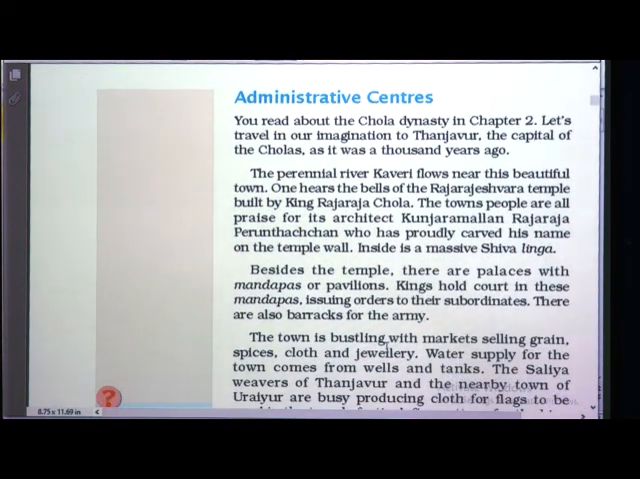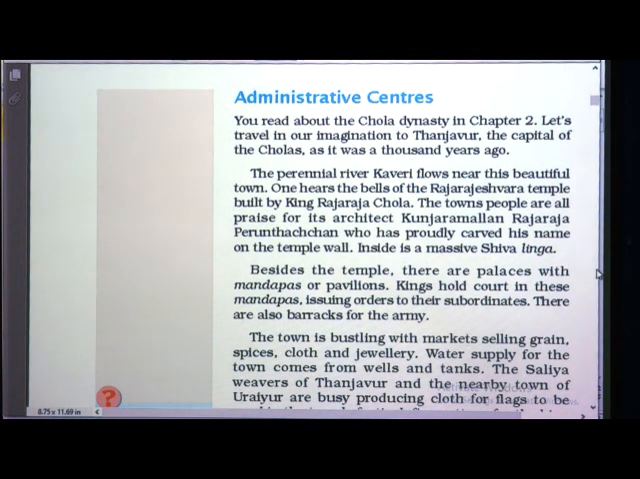Now the next part, administrative centers. You read about the Chola dynasty in chapter 2. Let's travel in our imagination to Tanjavur. Already I have told you, we are going to read about Tanjavur, the capital of the Cholas, as it was 1,000 years ago. The perennial river Kaveri flows near this beautiful town. What is meant by perennial? It means always flowing, a continuous flow. It does not stop, that is a perennial river.